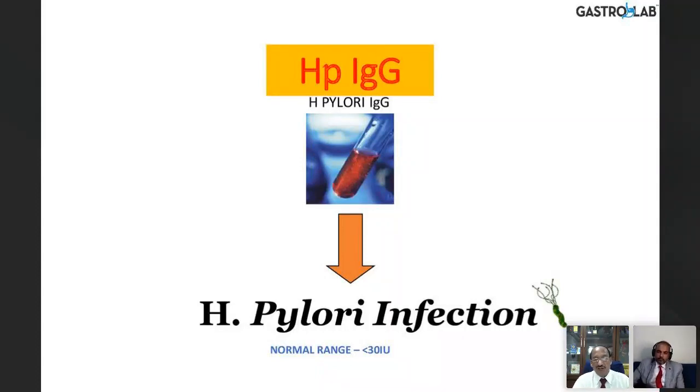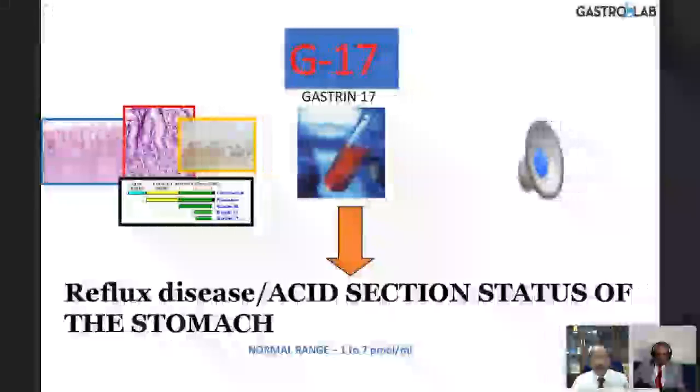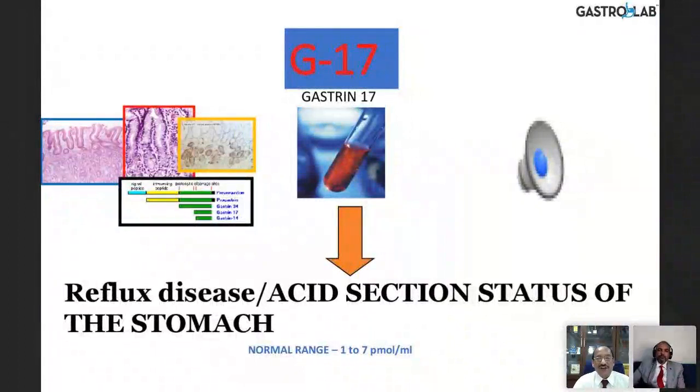So anything below 30 says no H. pylori infection likely. Anything above 30 could be an active infection or a recently treated H. pylori infection, right? So the G17, which is a gastrin, which is a hormone. The previous one was a zymogen, which is an enzyme, the pepsinogen 1 and 2. This is a hormone, and the hormone is produced from the antral G cells. As you see here, the length of the gastrin is there's a pregastrin and then gastrin 34, 17, and 14, out of which the 17 is the active moiety.